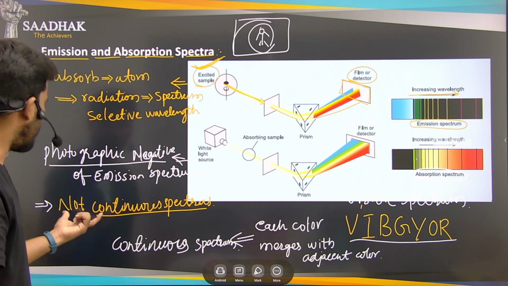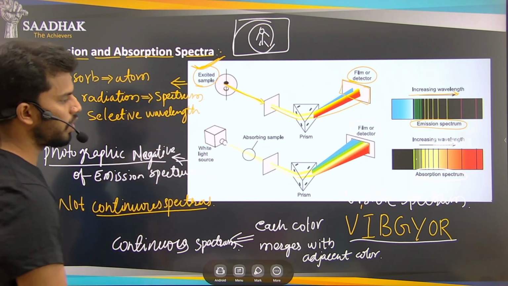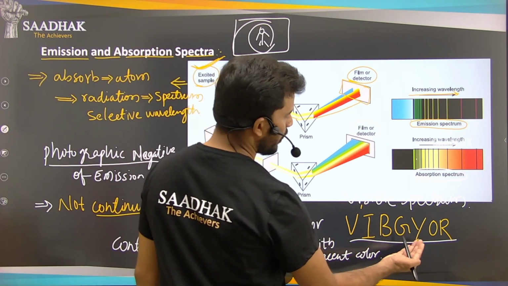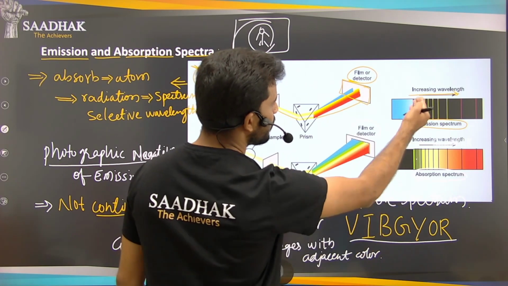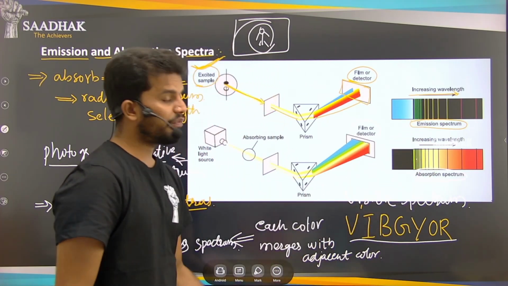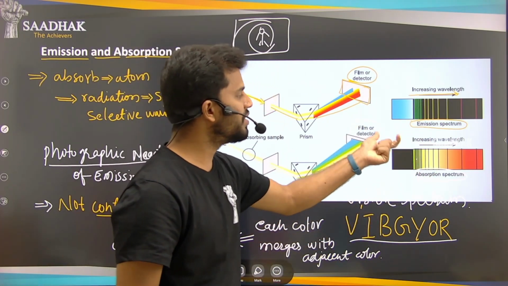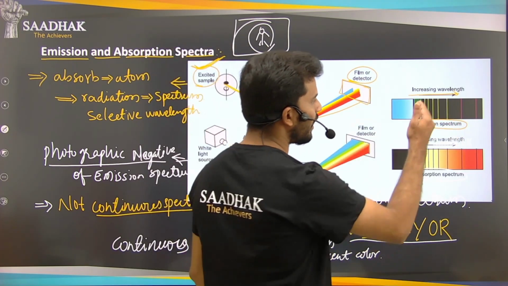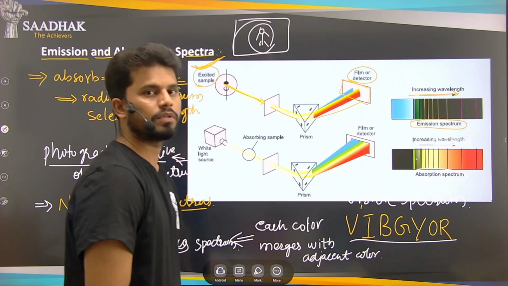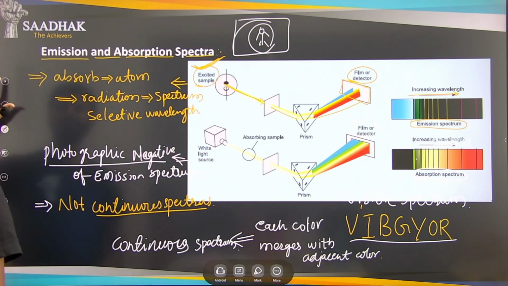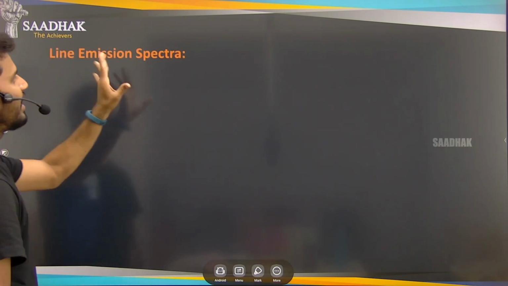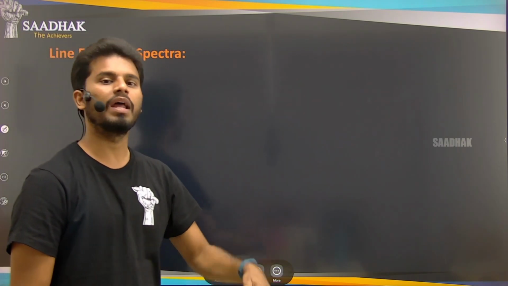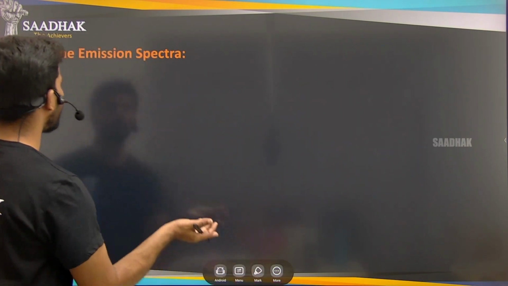So these two are not continuous because we are able to distinguish them, right? This spectrum is visible in this fashion. If you keenly observe, you will see that line formations of these colors are there. Means there are lines formed in this spectrum. Okay, so that gives us the line emission spectrum or the line absorption spectrum. Both are the same, right?